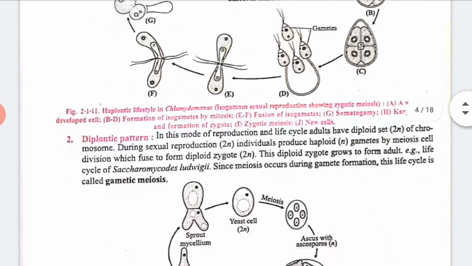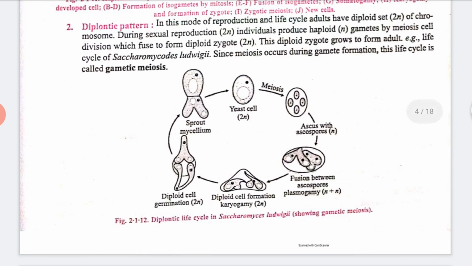Clear? Now in the same way we have the diplontic pattern. What happens during sexual reproduction in the diplontic pattern? The 2n, that is the diploid individual, produces haploid gametes by the process of meiosis cell division, and they fuse to form the diploid zygote, that is 2n. This diploid zygote grows to form an adult cell. For example, we have this life cycle. See this picture clearly. By the help of this we can understand what is diplontic.